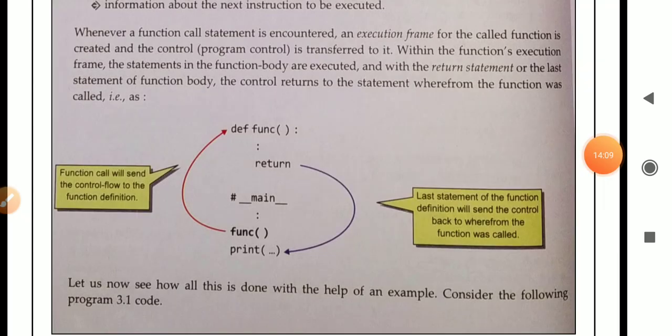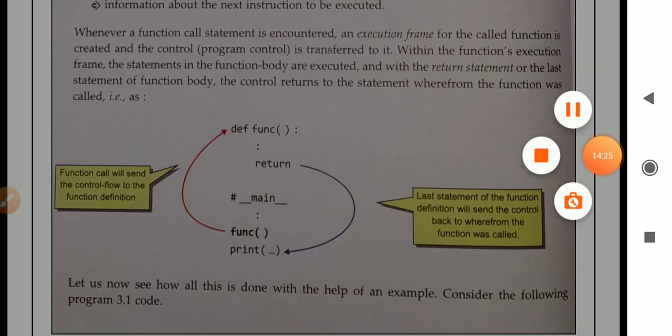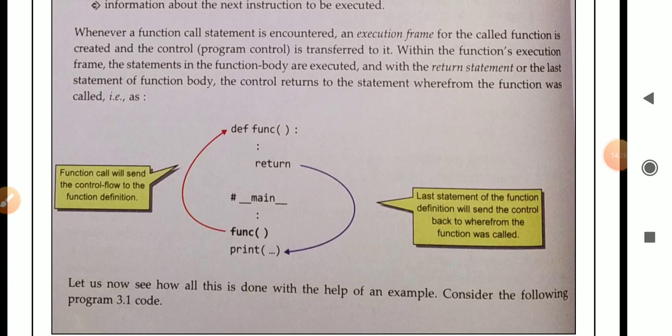Means whenever there is a function call, an execution frame will be created for the function which is called, and after that the control is transferred to it.